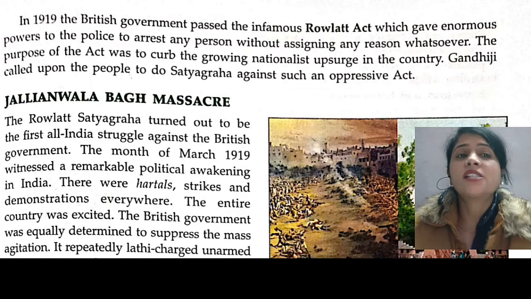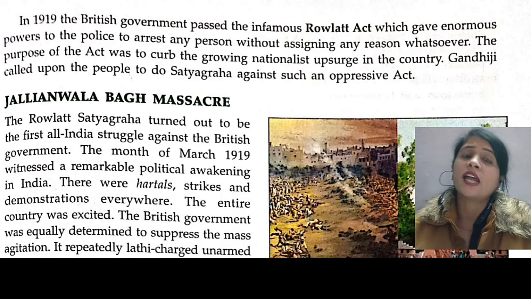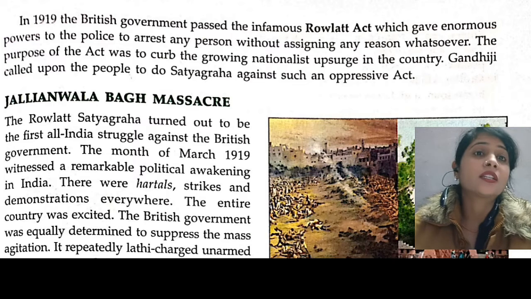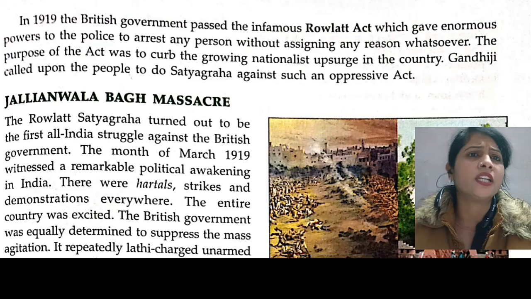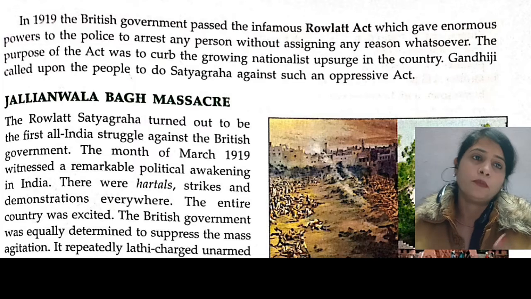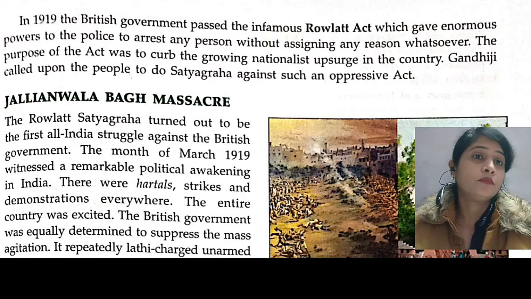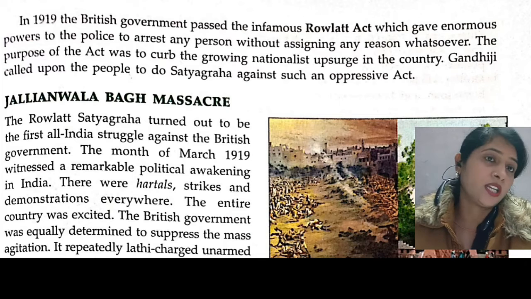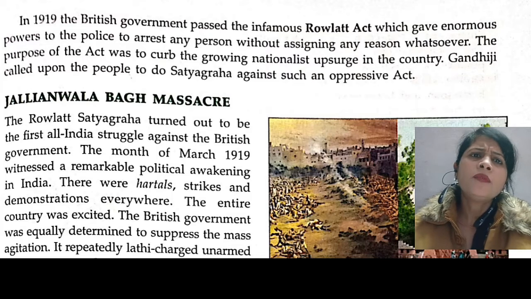So we name this act an infamous act, which gave numerous powers to the police to arrest any person without assigning any reason whatsoever. British government gave the police the power to arrest persons without any reason, without any cautioning. They just arrested the person and put them into imprisonment. That is the Rowlatt Act. But this is not fair. Without any reason, if you send a person to jail, that is injustice. So nobody likes this. Why did the British do this?